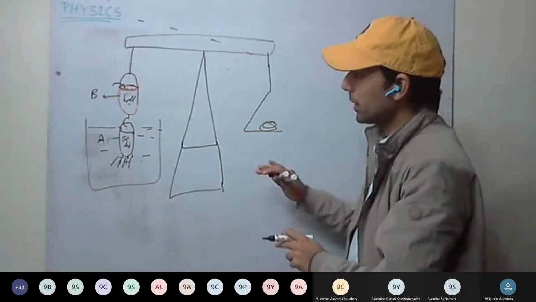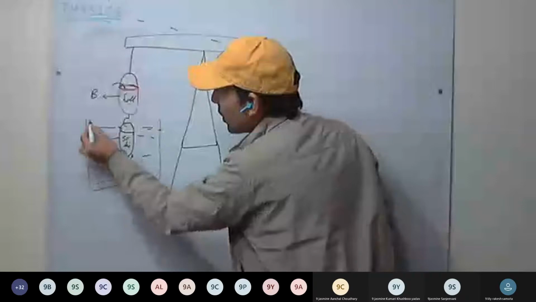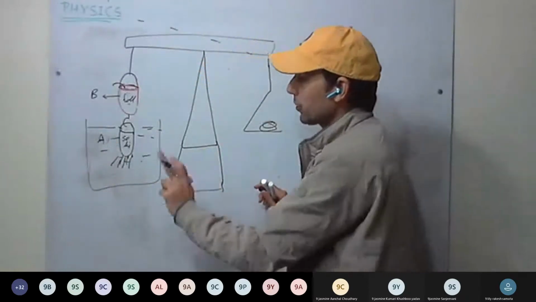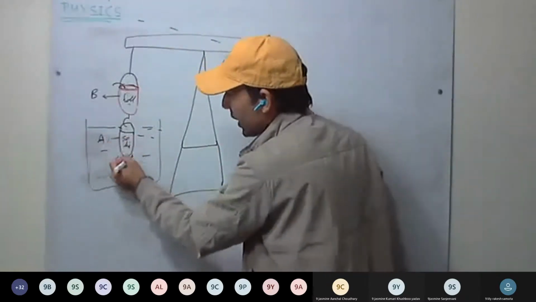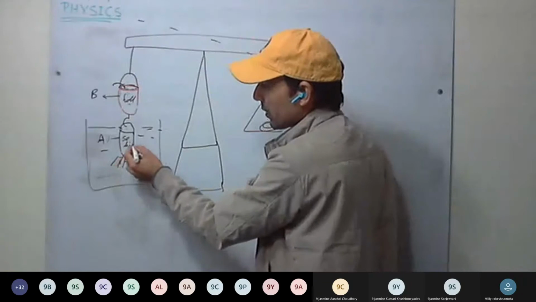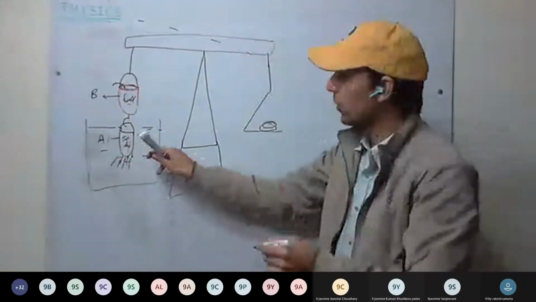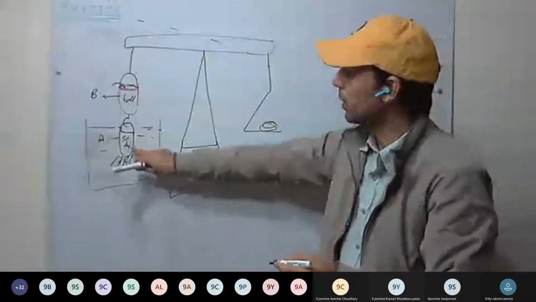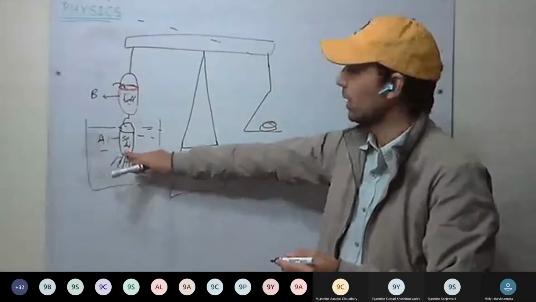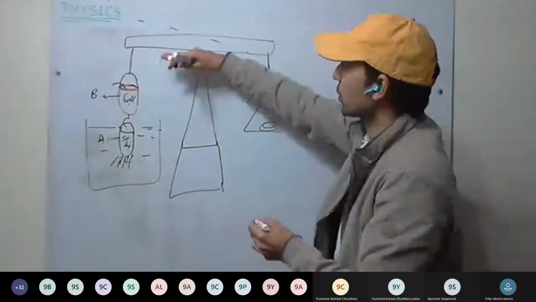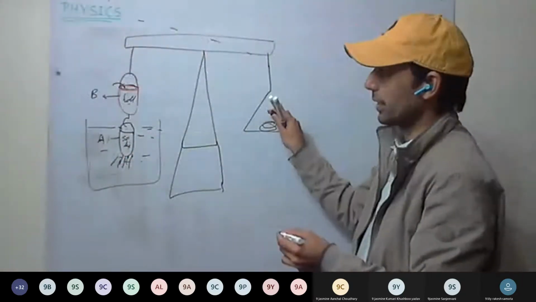So see what is happening. When we immerse the solid inside the liquid, it displaces water equivalent to its volume, and because of the upthrust, it tilts towards the right side.